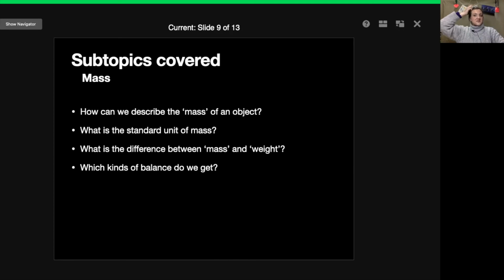What is the difference between mass and weight? So mass is the measurement of the amount of material in something, but weight is how strongly you are being pulled towards the earth with gravity.